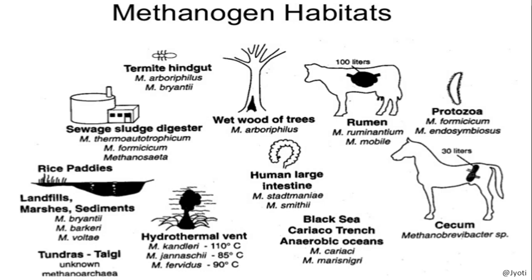Then hydrothermal vents, where very hot water is there, so there also they can survive even at 110 degrees, 85 degrees and 90 degrees Celsius.